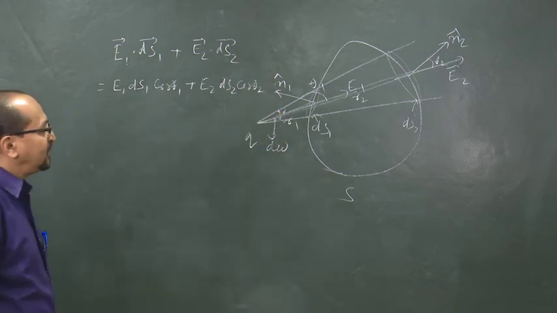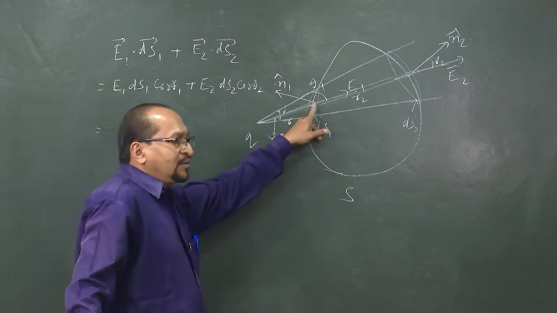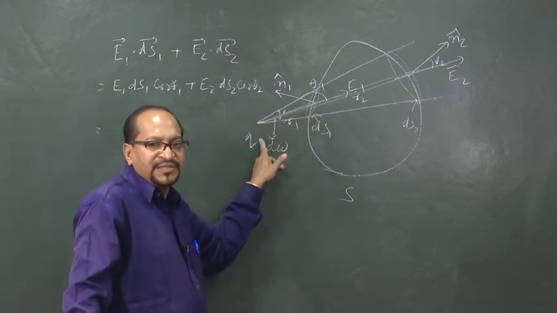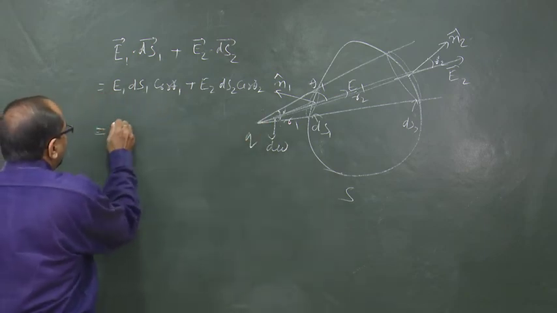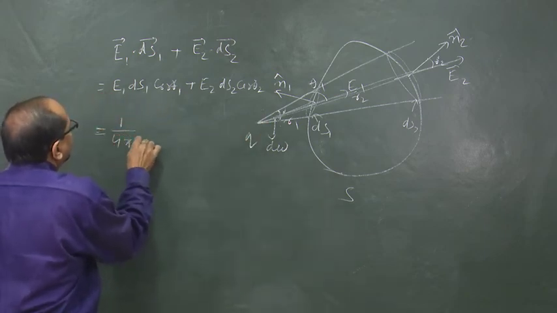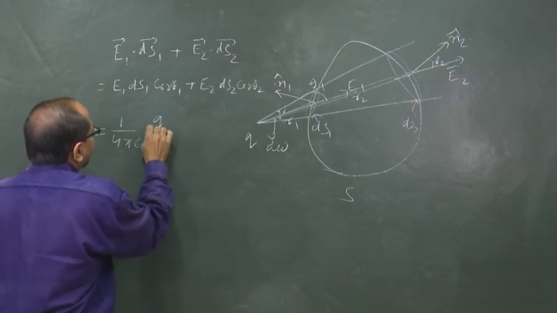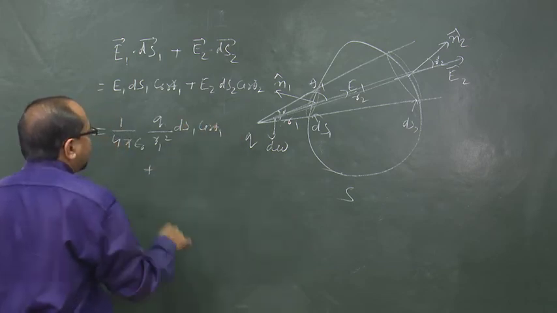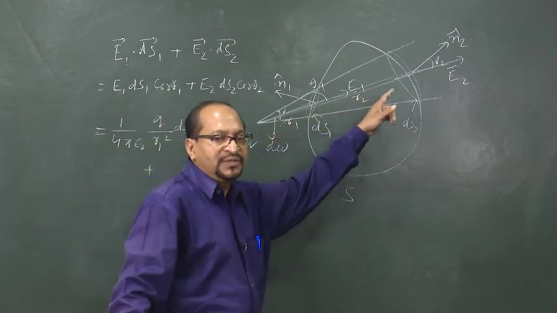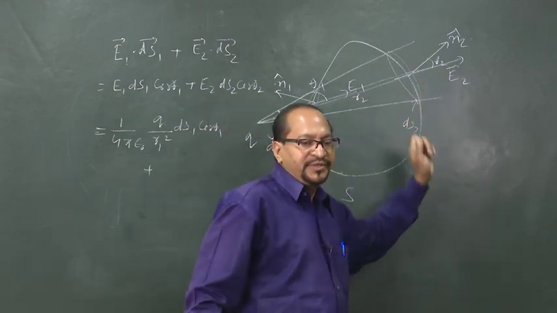And what is E1? This point is at a distance r1 from the charge q. So, electric field is 1 by 4 pi epsilon 0 q by r1 square into ds1 cos theta 1 plus E2, similarly according to Coulomb's law, 1 by 4 pi epsilon 0 q by r2 square, because the distance is r2 here.